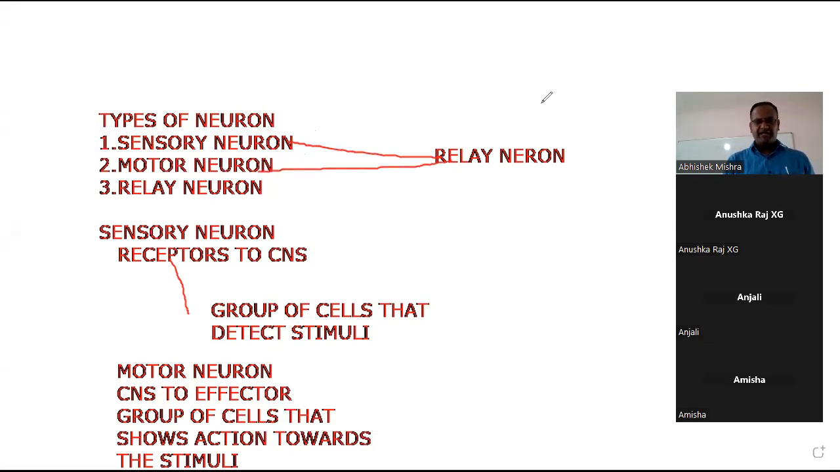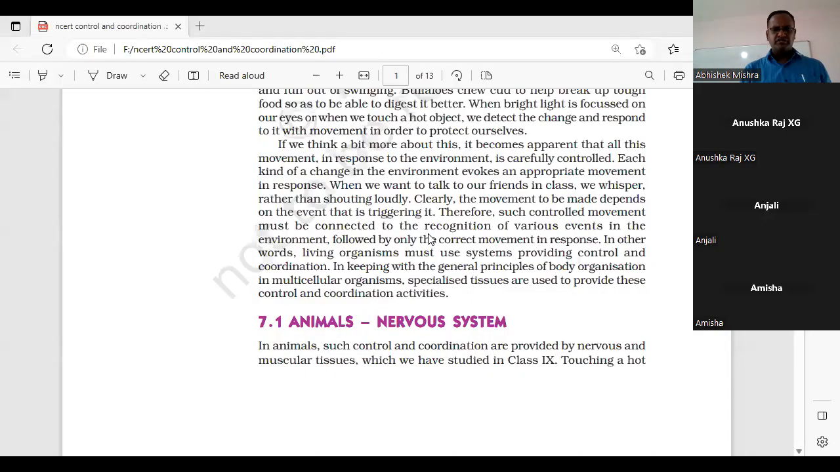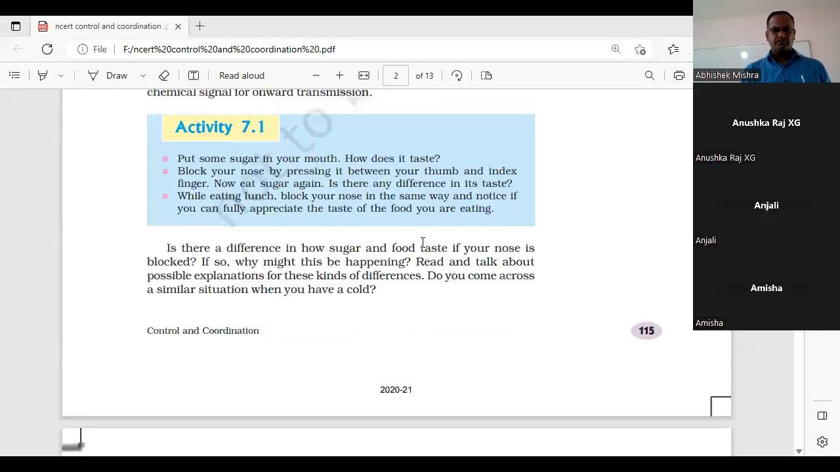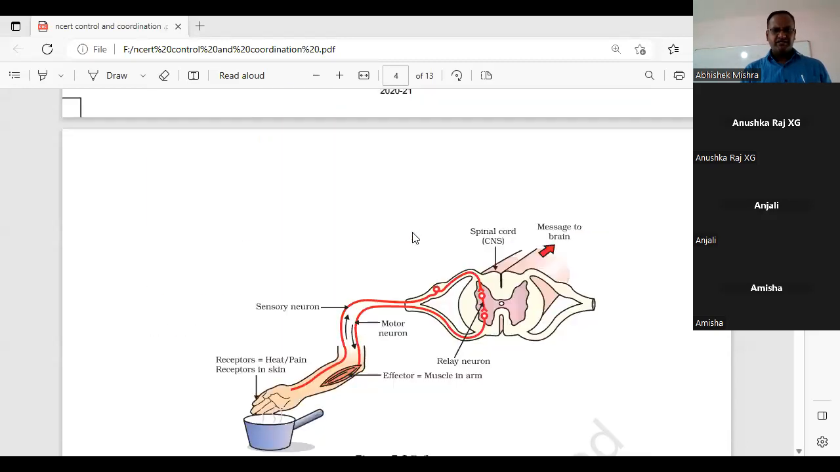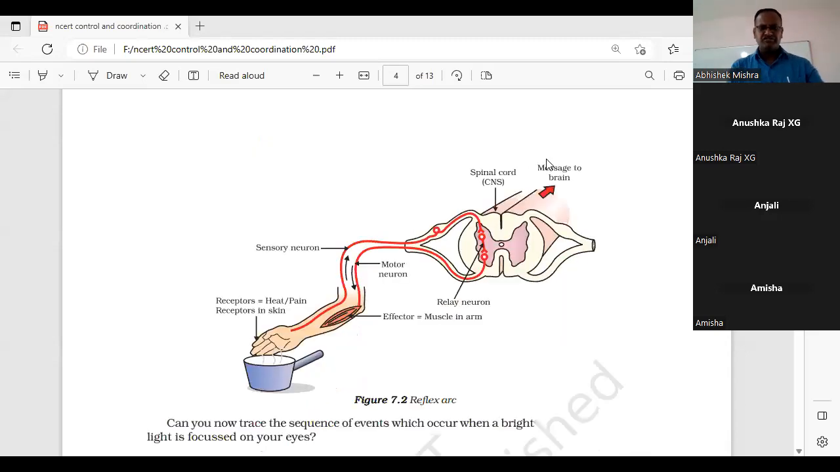I am showing this with the help of a diagram of the reflex action. Is this diagram visible to you, which I have shared on the screen? The diagram shows the reflex arc. In this diagram, both the reflex arc and the reflex action concepts will be clear in parallel.